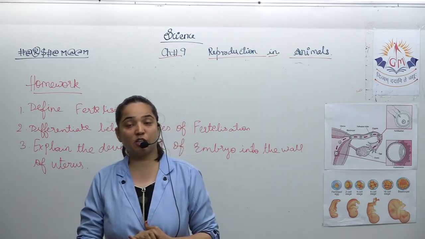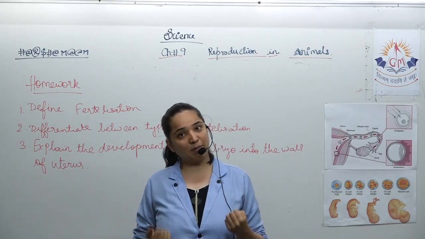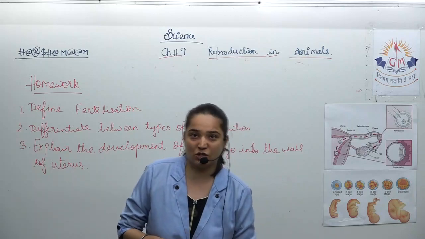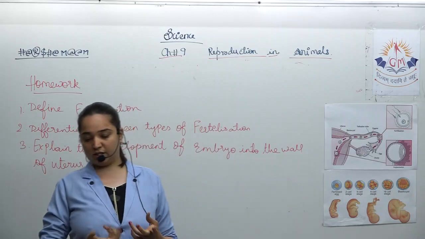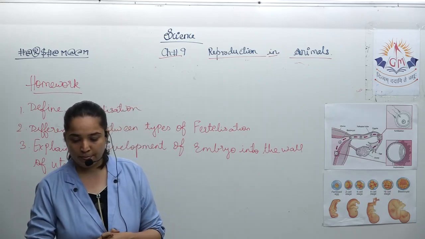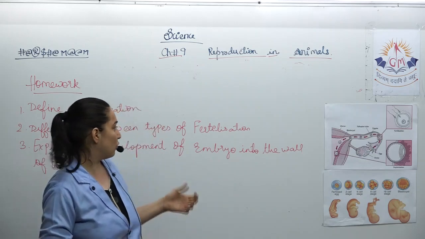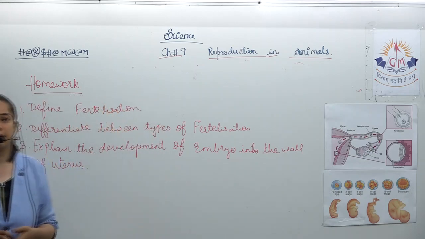And this period is called as incubation period. Once the chick gets developed completely, it will hatch the egg, and chicks will come out. So this is a bit different, and this is how it takes place in the birds also. So first note down the homework, then we'll wind up.